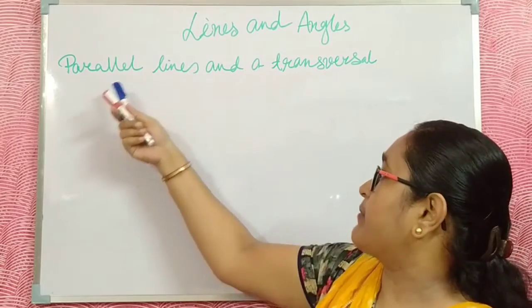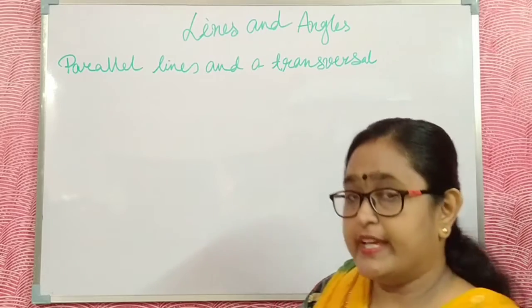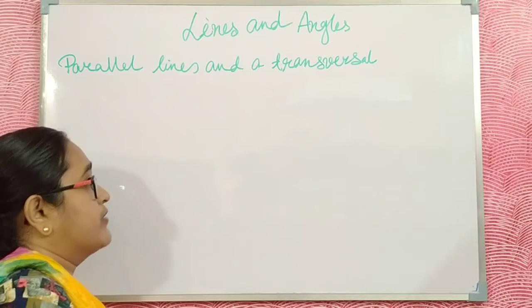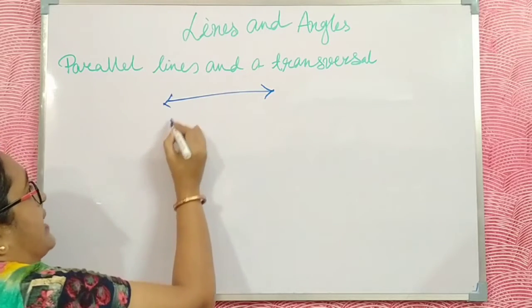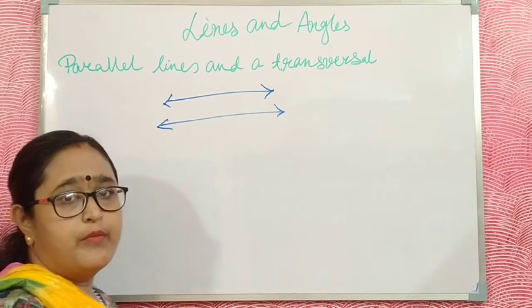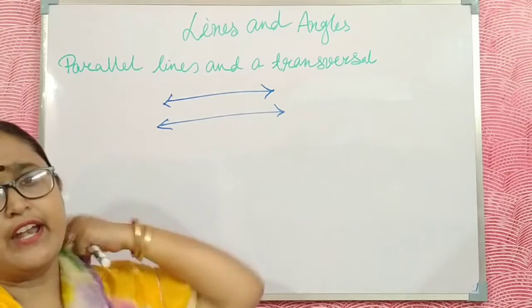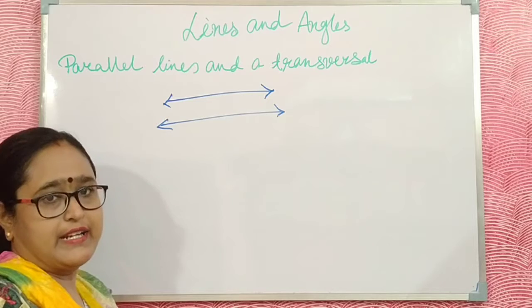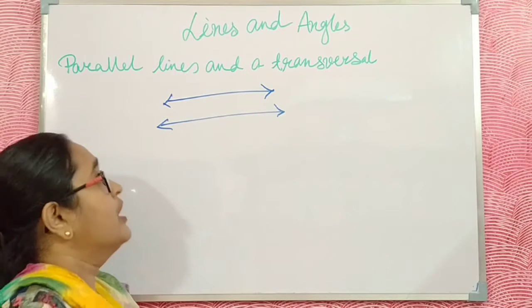Today I will discuss parallel lines and a transversal. First, what are parallel lines? Two or more lines that cannot meet at a point are called parallel lines. A real example of parallel lines is a railway track.